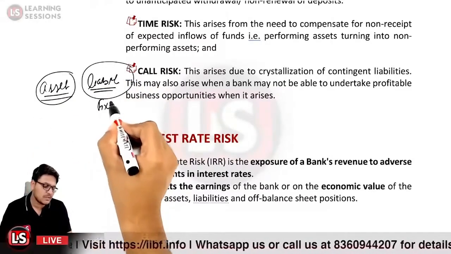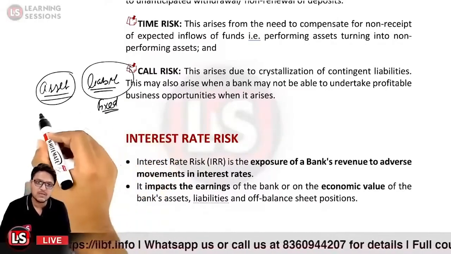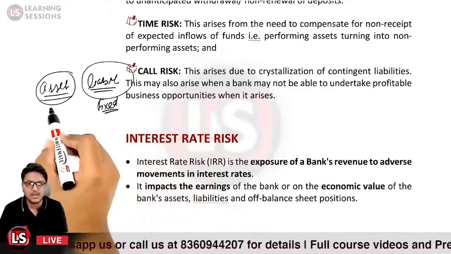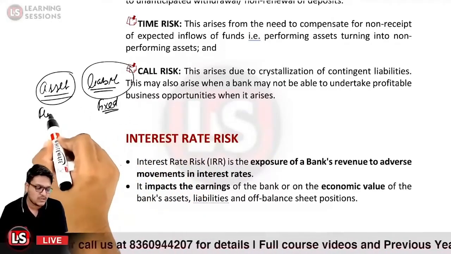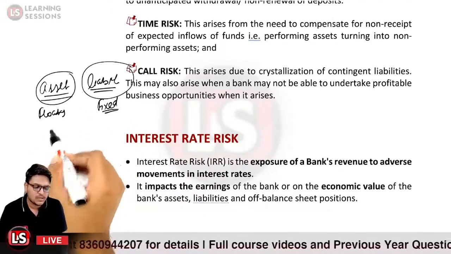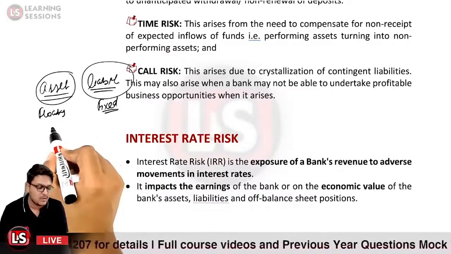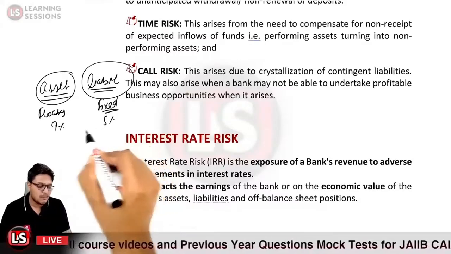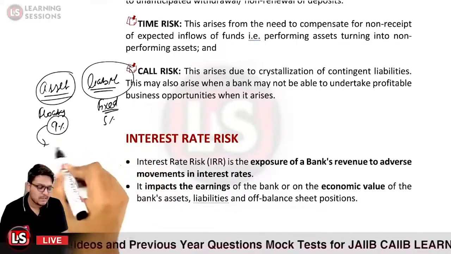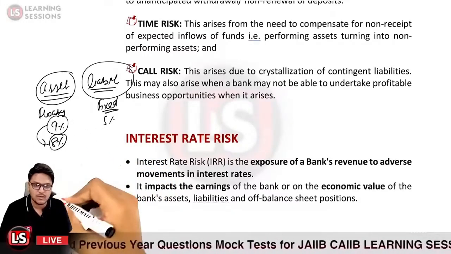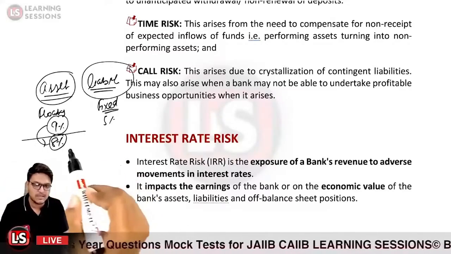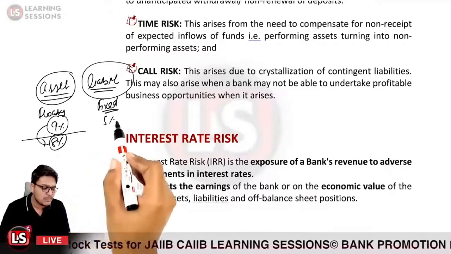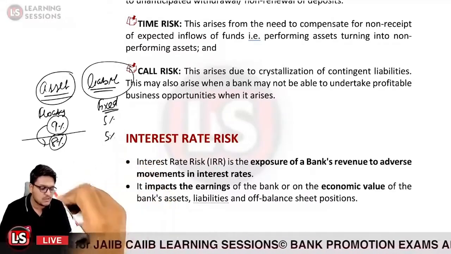In the case of the assets, if the interest rate dropped, but on the liabilities you are paying a fixed rate of interest. Let us take the case that in the case of the deposits you are paying a fixed rate of interest, but in the case of assets there is a floating interest rate. Let us say you have lent the amount at 9%, and you are paying on liabilities at 5%, but now it was floating. Now it is repriced to 8% after a particular time period, after a particular frequency. Now you are receiving 8% from the borrowers, whereas you are paying the same interest to the depositors.